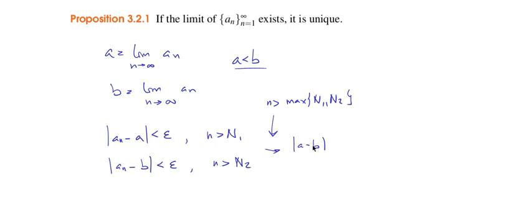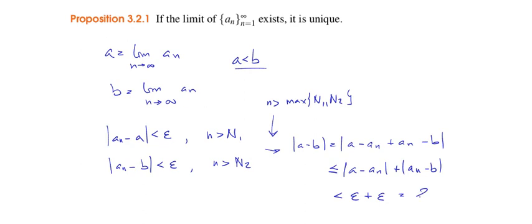If we compute the difference between these two numbers, we can apply this trick: subtract and add the same number, and applying one of the properties of the absolute value, this is smaller than this plus this. This is the triangle inequality. But we know that each is smaller than epsilon, because we're taking a very large index that's greater than these two. So this is smaller than 2 epsilon.